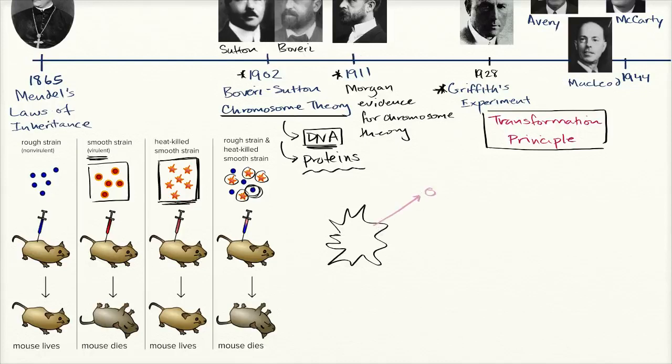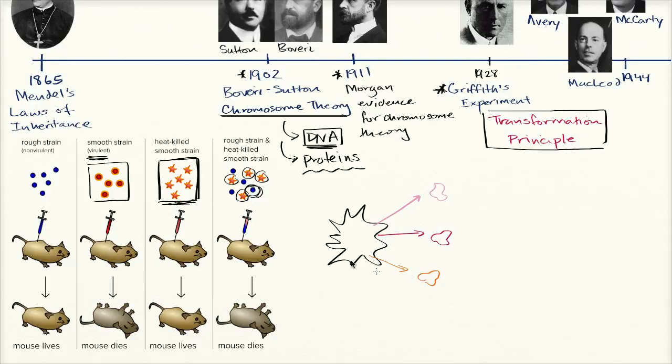So that might be one component right over there. Let me do it in these different colors. This is another component right over there. This is another component right over there. They're using different chemical techniques to separate all of the constituents that were in that original heat-killed smooth strain. And then, instead of running this last phase of the experiment with the entire heat-killed smooth strain, they do it with the rough strain mixed with each of these components separately.